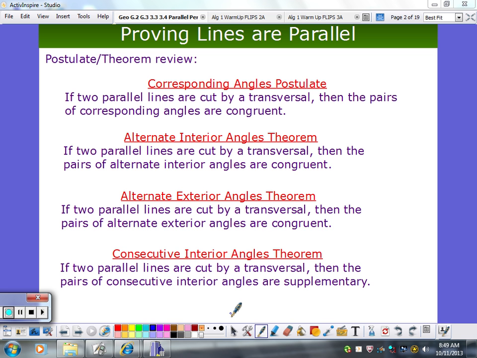These are the postulates and theorems we had last time. Corresponding angle postulate, alternate interior angles theorem, alternate exterior angles theorem, and consecutive interior angles theorem. Sometimes this is called the same side interior. There's also same side exterior angles. So all these kinds of angles are going to be congruent if the lines are parallel.